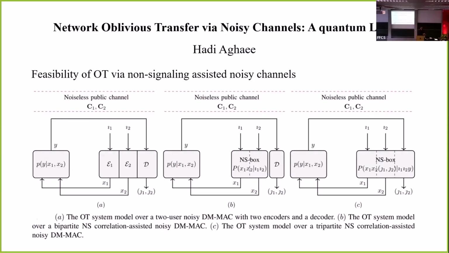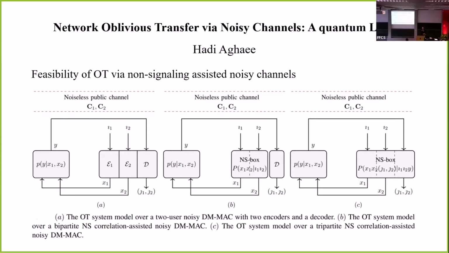The first figure is the oblivious transfer system model over a multiple access channel with two encoders and one decoder. And in subfigure C, we have substituted the encoder and decoder box with a tripartite non-signaling box. And we have shown that oblivious transfer is not possible in this case because Bob is also included in the correlation.